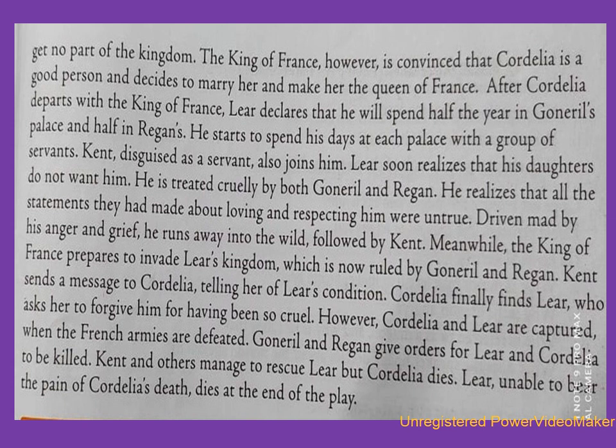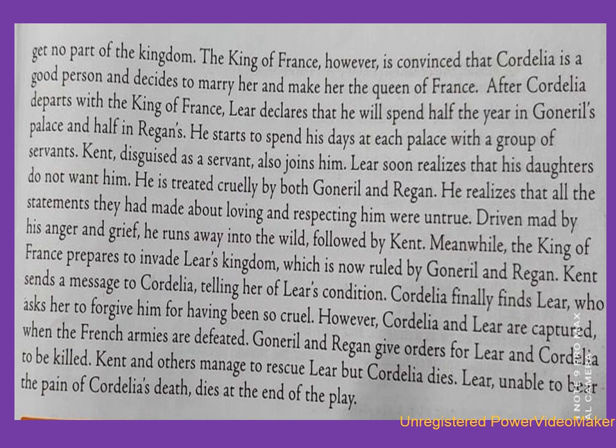Kent means the advisor to King Lear, who was banished. He comes back. Kent, disguised as a servant, means dressed as a servant, also joins Lear. Lear soon realizes that his daughters do not want him. So Lear soon realizes that his two elder daughters, that is Regan and Goneril, do not love him.